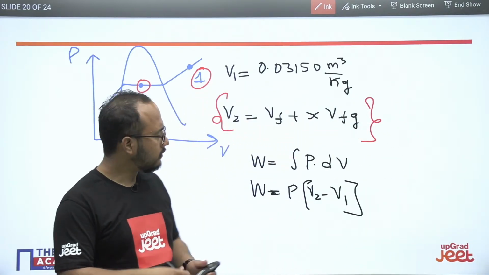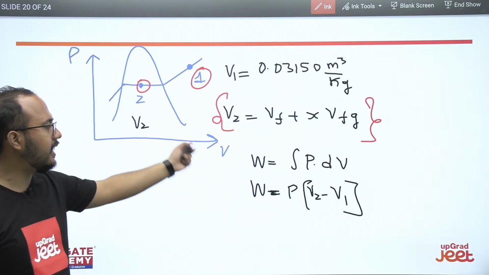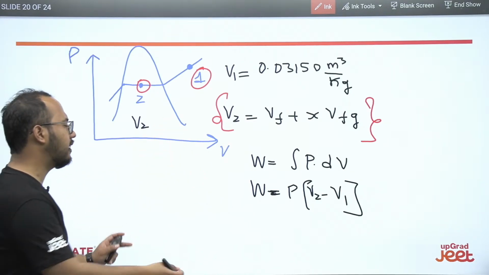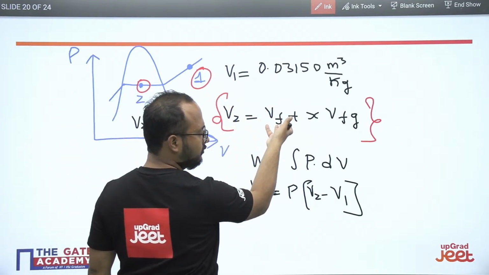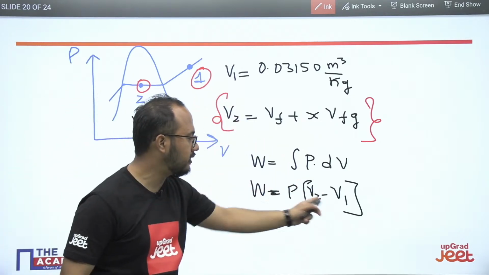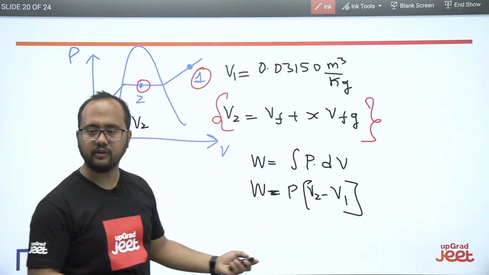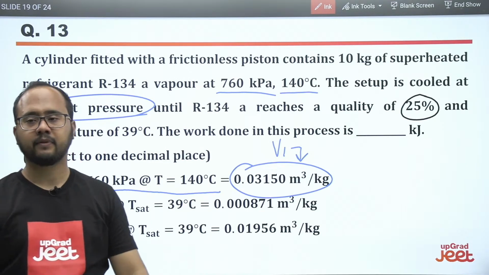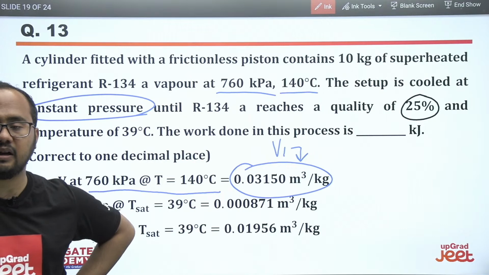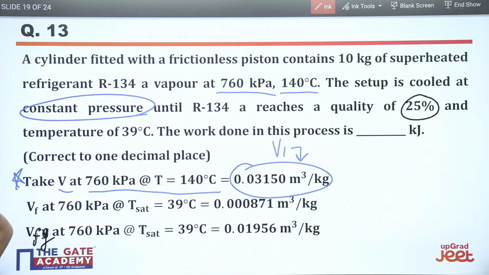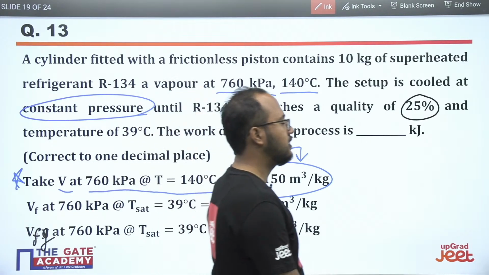So just use this particular formula and you will get the work done. Put the formula, put the values. You will get V2. V1 is already given, V2 minus V1, and the constant pressure is already given in the question, the constant pressure process. Right? I hope it is clear. Just try to solve this question.